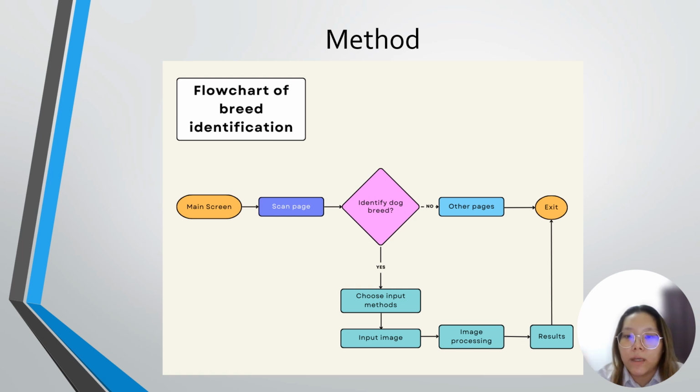the app. If the user chooses to identify the dog breed, they have to choose the input method, either capturing a new photo or uploading an existing photo from the gallery. The input image will be processed to identify the dog breed, and finally, the app displays the breed identification results with the relevant breed-specific information. This flowchart outlines a clear user journey and ensures a smooth experience throughout the breed identification process.